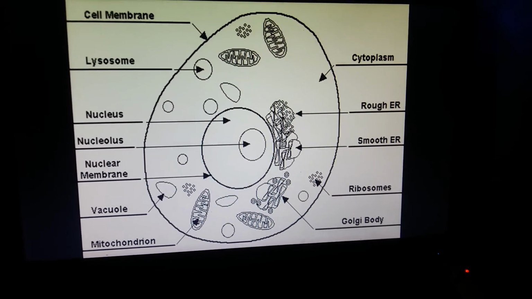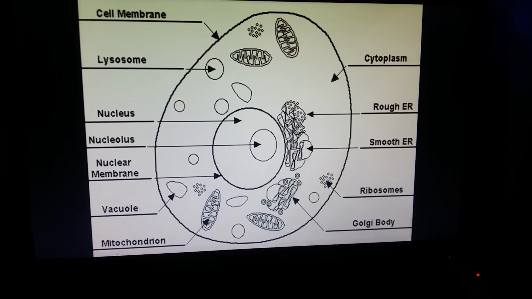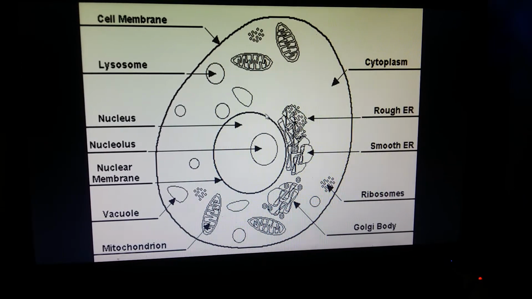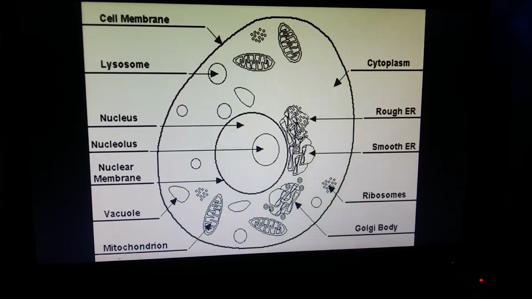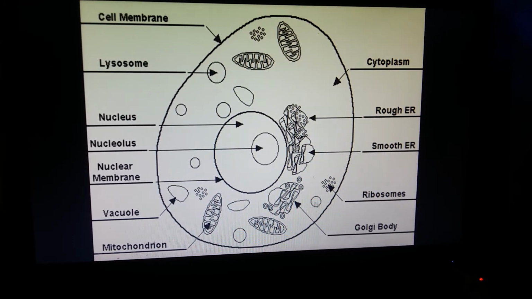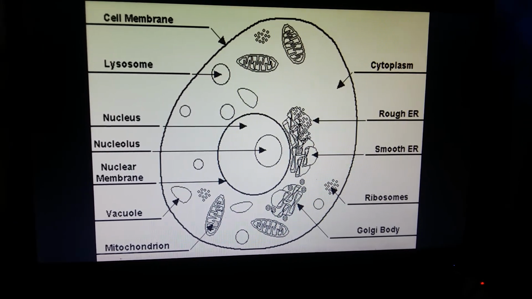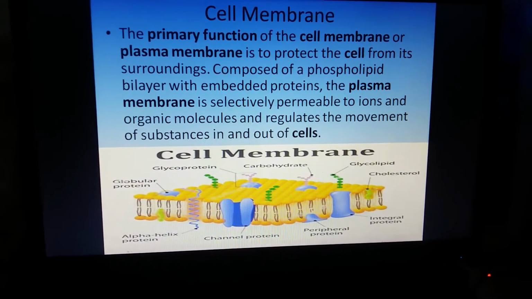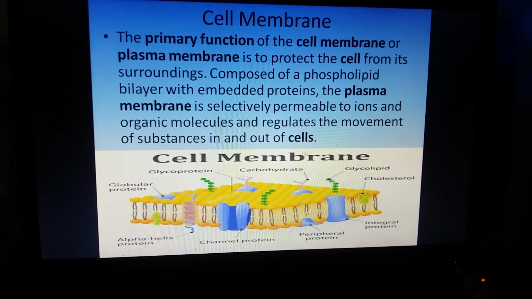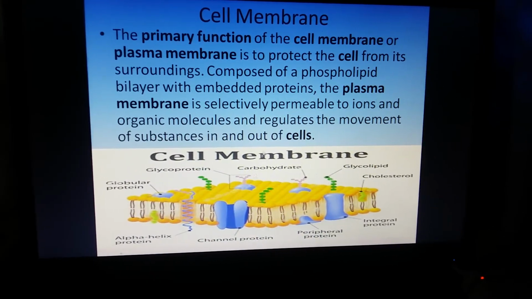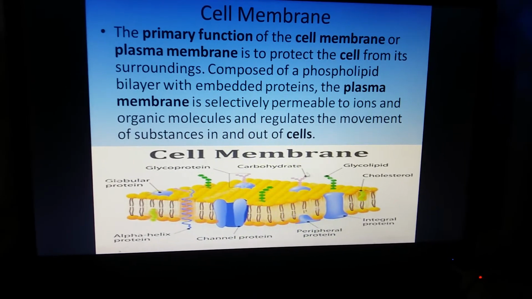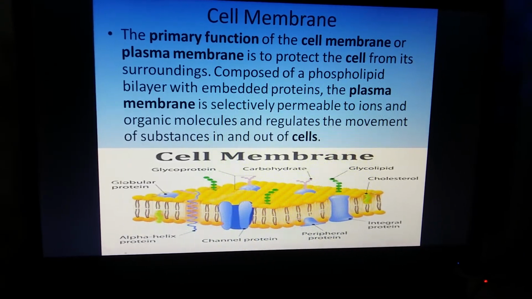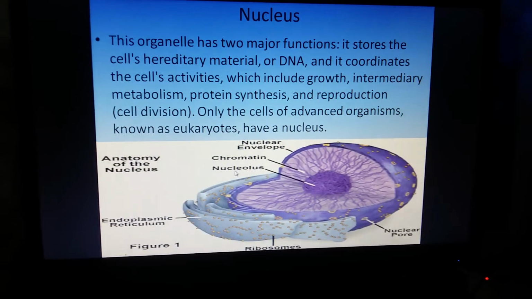Now look at the structure of a general cell. This is a cell. It has a cell membrane, lysosomes, the nucleus, the nucleolus, nuclear membrane, the cytoplasm, endoplasmic reticulum, ribosomes, Golgi bodies, vacuoles, mitochondria. Let us study each of these organelles one by one. Cell membrane is a selectively permeable membrane. That means it allows some ions and some substances to pass through it. It is a phospholipid bilayer. You can see two layers of phospholipid and protein is embedded in between. It regulates the movement of substances in and out of the cell.